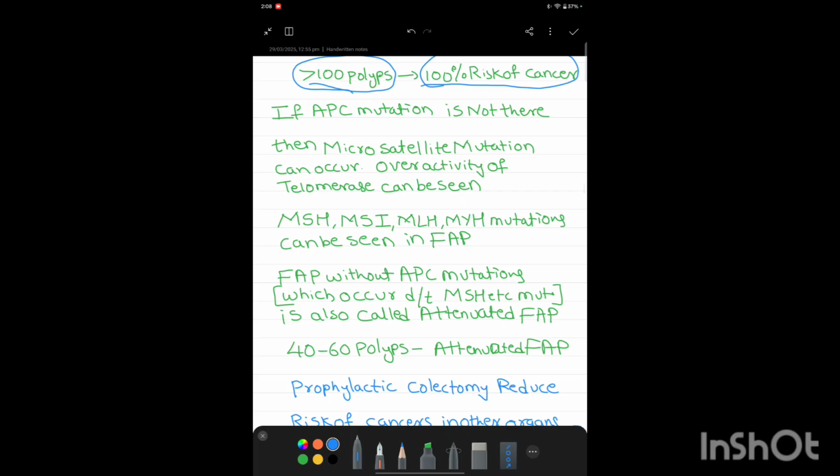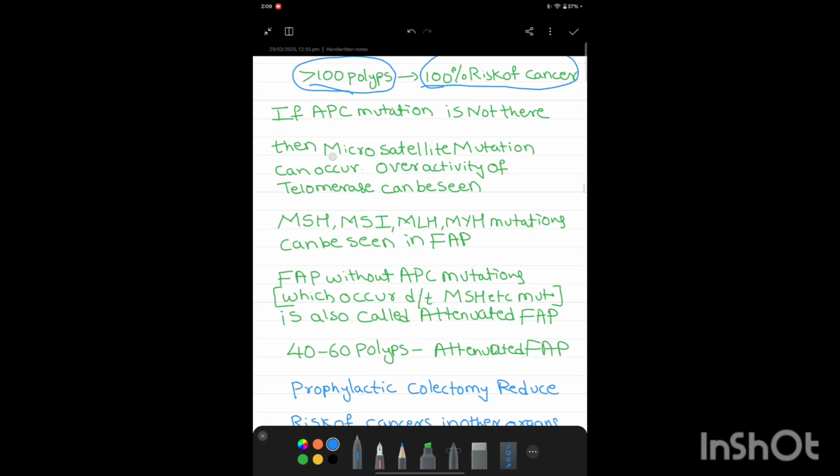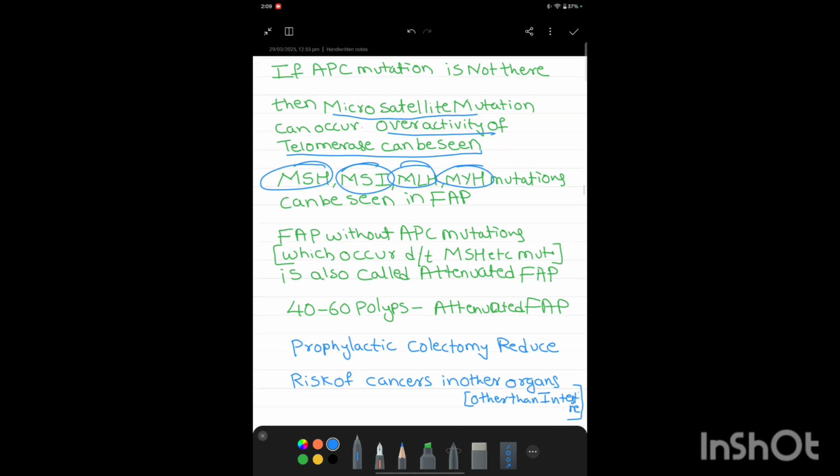If APC mutation is not present in familial adenomatous polyposis, then some other mutations like microsatellite mutations, which increase the telomerase activity or overactivity of telomerase, can be seen. They are MSH, MSI, MLH, MY. M refers to the microsatellite mutations. These microsatellite mutations can also occur in FAP.